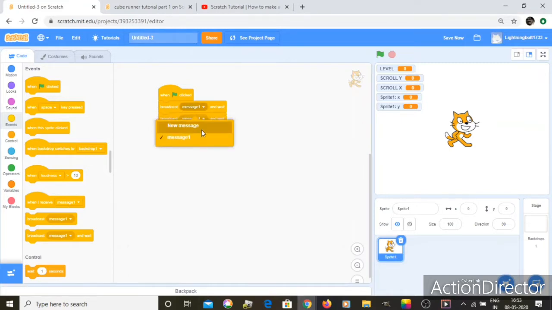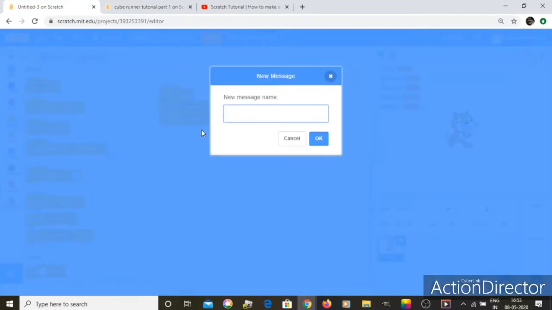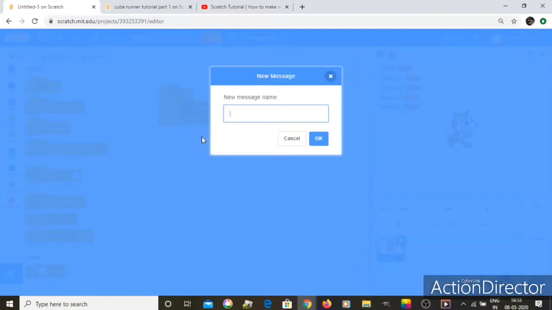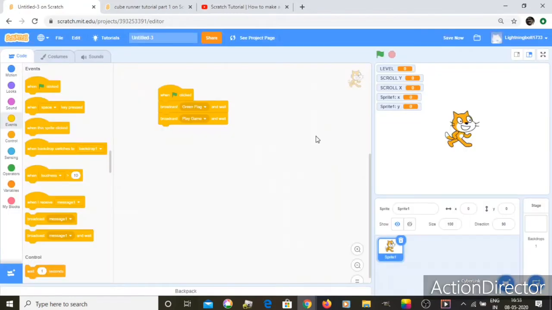The first message will be green flag there, and our second one is going to be new message, play game. Okay, so now when flag clicked will broadcast these two messages.